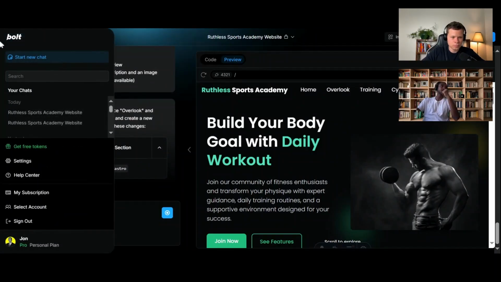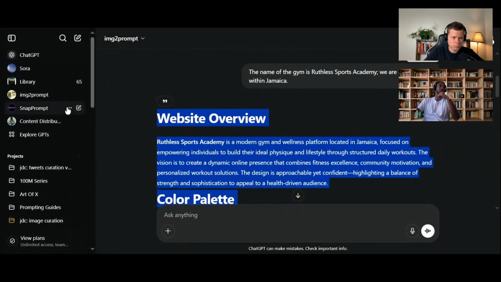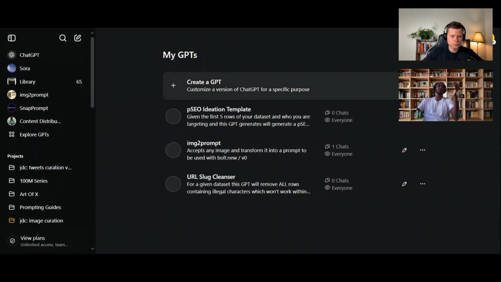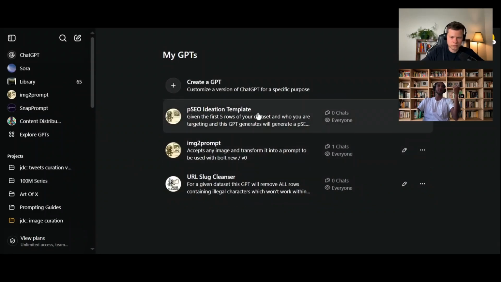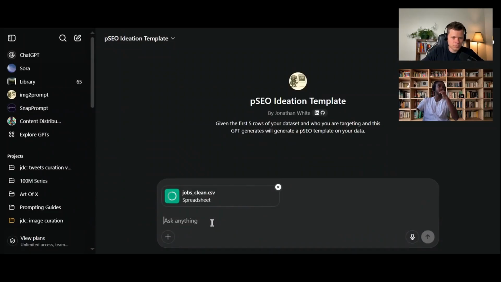So what I've also done is I've created another GPT that allows users to give in the top 5 rows in their data set and some generic questions they'll ask you, right? You can then generate a PSEO template on your data so you can get some ideas. So it's dropped in the data set that I cleaned up from before. Drop in jobs clean. And where do you go find databases like this?